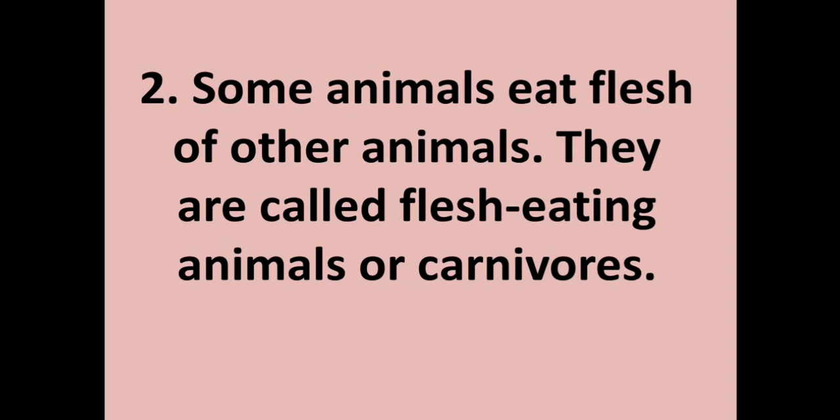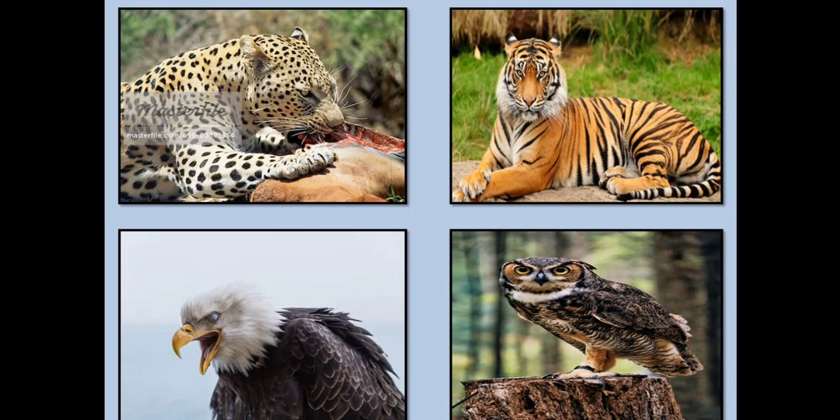Second is carnivorous. Animals that eat only the flesh of other animals are called flesh-eating animals or carnivorous. Examples of flesh-eating animals are leopard, tiger, vulture, and eagle. They eat only small other animals.